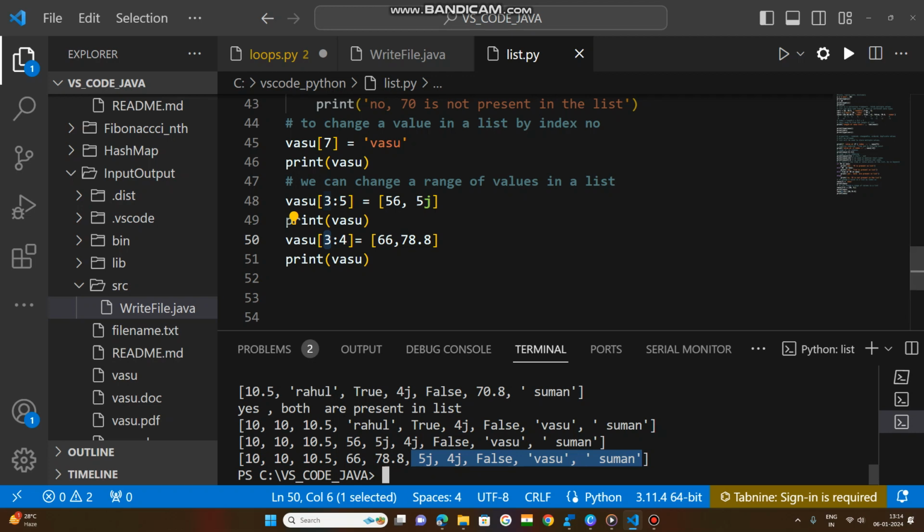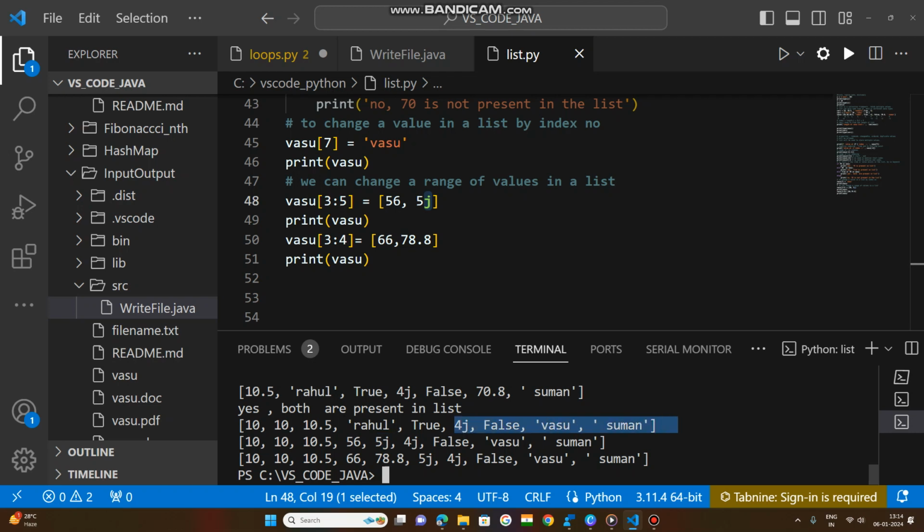Understand? The fourth index is not included, so 78.8 is inserted at the fourth index, not replaced. Here it is replaced. Understand that? Whenever you mention 3 to 5, at the third index 56 and at the fourth index 5j. The fourth index was True, so True was replaced with 5j.